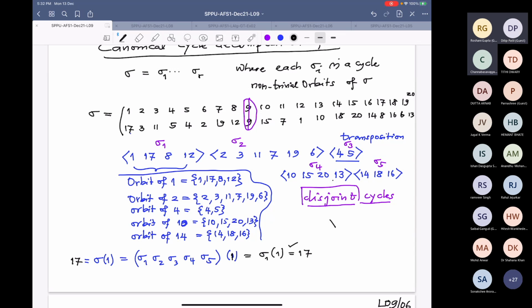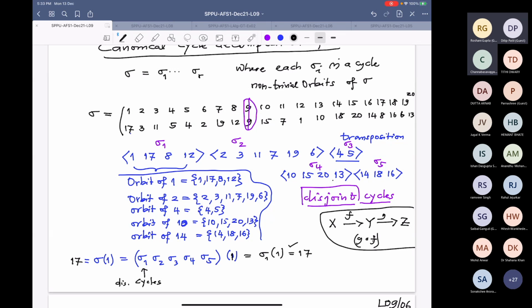Remember this: if you have sets X to Y to Z, how do you compose maps? If it is G and this is F, we are writing F first and G later. So you apply first F, then apply G later. Some books will write the other way, but I am adopting this. Therefore, we have decomposed this sigma into 5 pieces, and each one of them is a cycle. They are disjoint cycles, and they commute with each other.